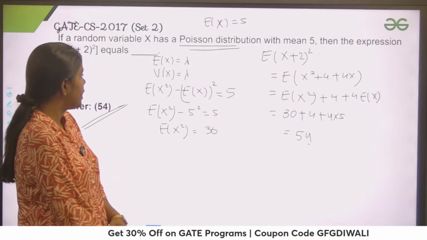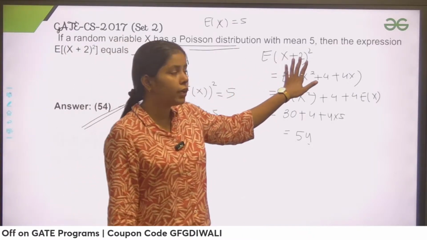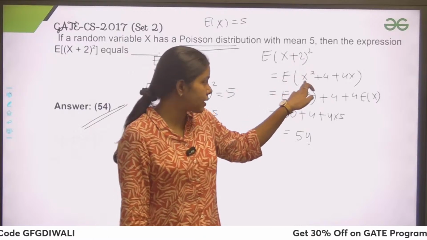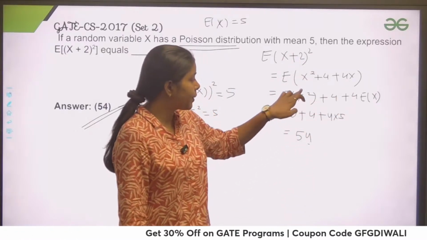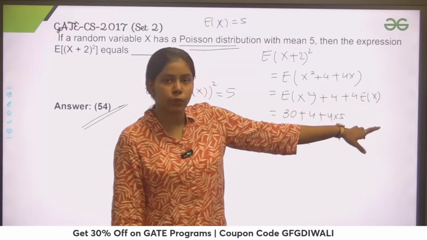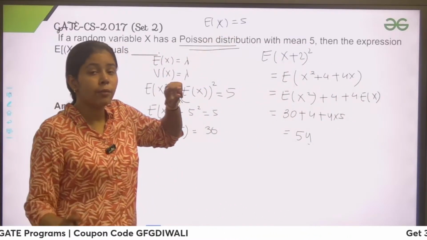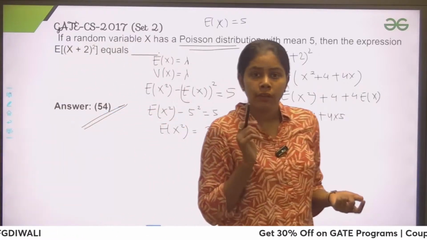So let me repeat this question again. What I have done: I need to find out expectation of (x plus 2) square. I have opened this (x plus 2) square as x square plus 4 plus 4x. Using the expectation property, I got expectation of x square plus 4 into expectation of x. Expectation of x, I already know that is 5, but I do not know expectation of x square. So for that, I'll use variance, right?